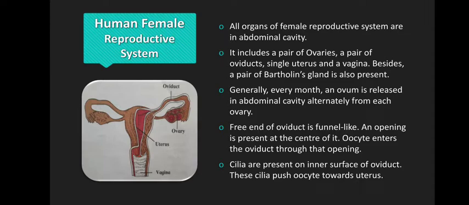Cilia are present on the inner surface of the oviduct. We have seen the cilia present in the respiratory tract also, right? Last year we saw that. Because of its upbeat movement, the dust particles are thrown out of the respiratory tract. Followed. So here also the cilia are present, but they have a different function. They push the oocyte towards the uterus. Means it will push the egg downwards into the uterus. Followed.